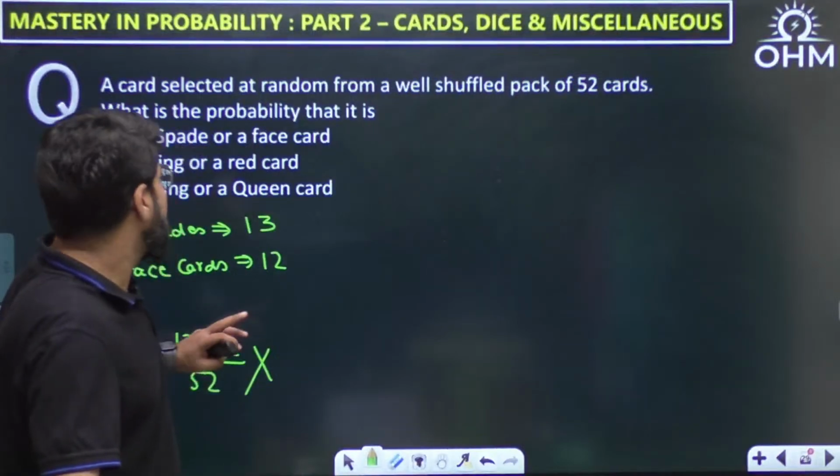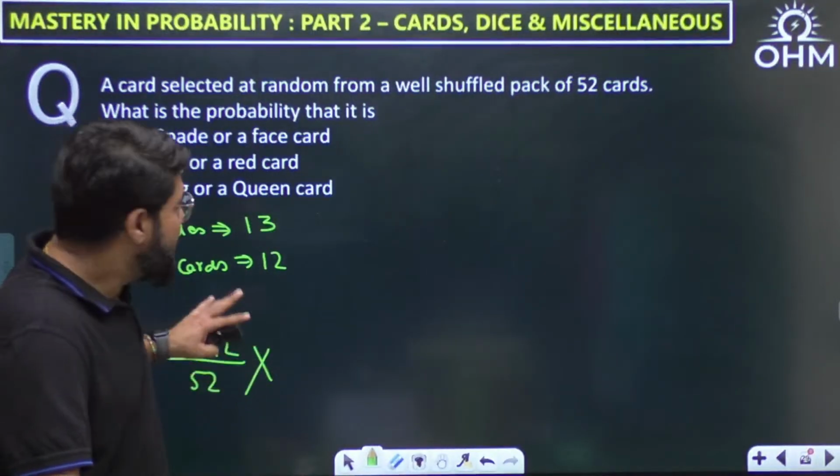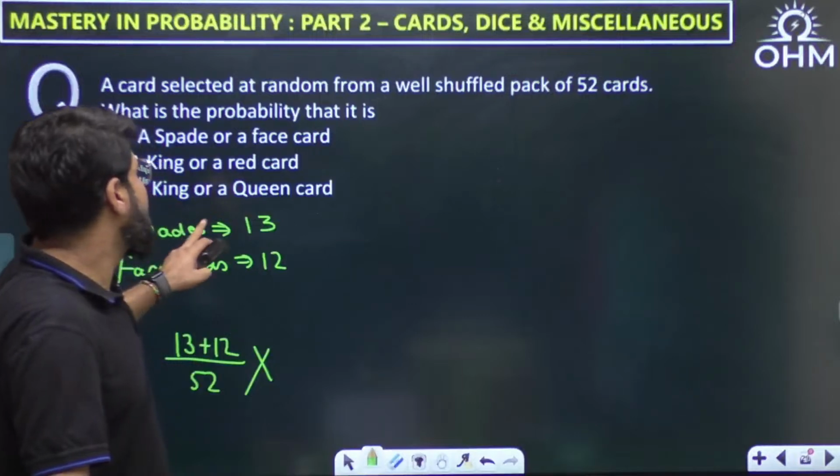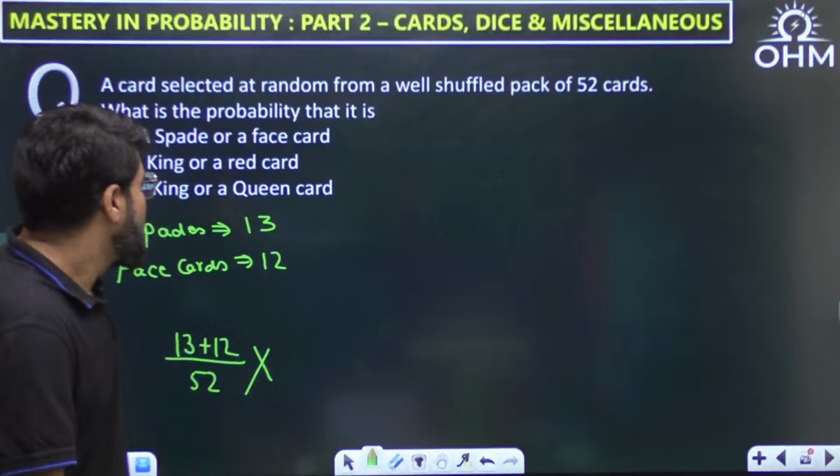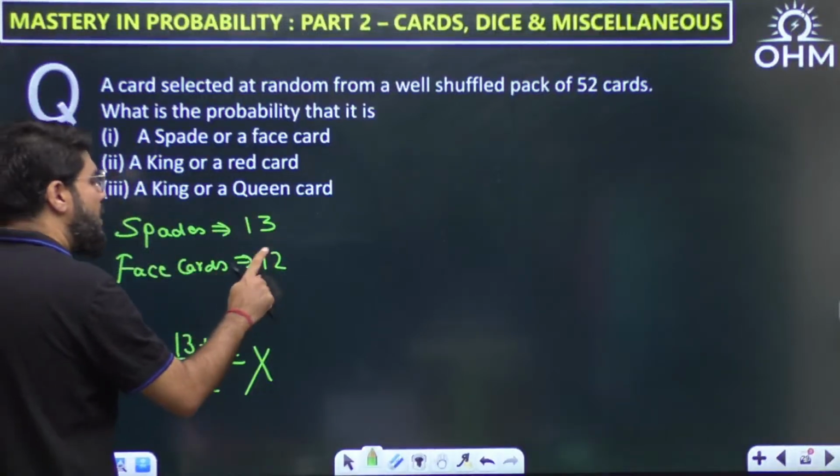So, is it 13 plus 12? No. The counting here is inappropriate because you told that there are 13 spades and 12 face cards. Do they have anything in common? Okay, there are 13 spades, there are 12 face cards.